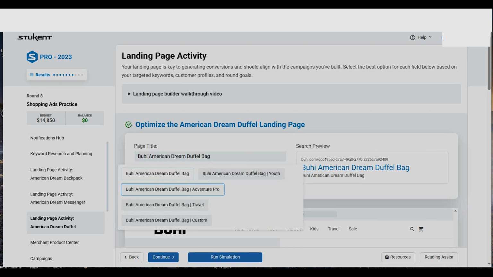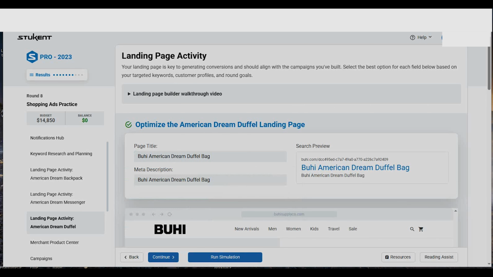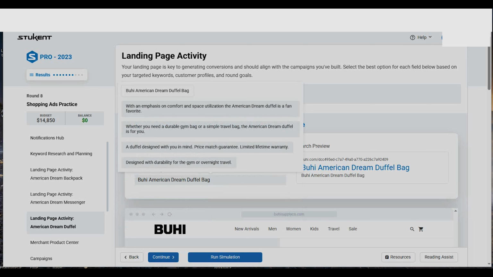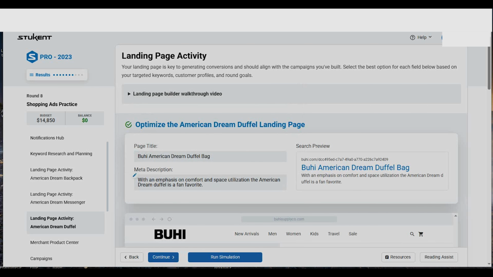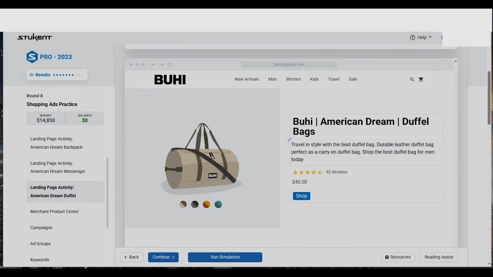So we do not want to be specific, and that's why we are not selecting Adventure Pro, Travel, or Custom. We are going to go with the Buy American Dream Duffel bag, so that we can give the buyer the option to customize them to their needs. And then for the description, with the emphasis on comfort: the American Dream Duffel bag is fun for favorite. Whether you need a durable gym bag or simple travel bag, the American Duffel bag is for you. Okay, I think this will be the best description or the meta description for this bag. So let us select that one.